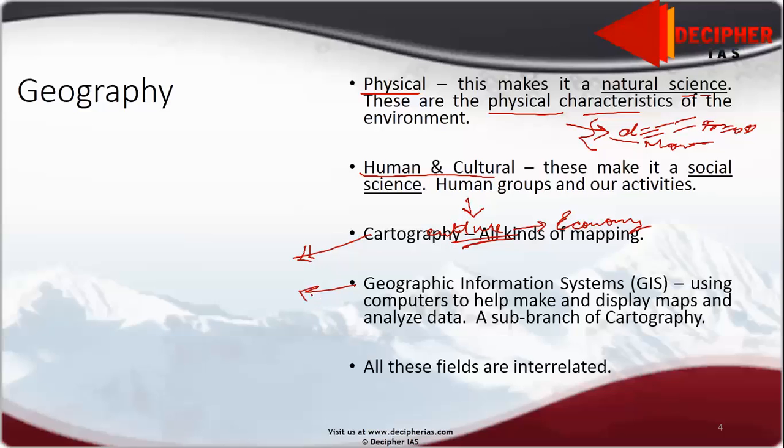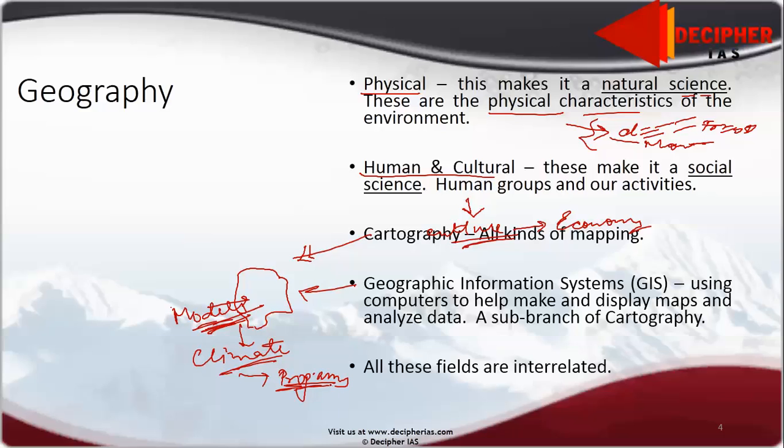The other one is the geographic information system. Here we use satellites to make exact and accurate maps that fit into the computer, and hence we make different models to improve the accuracy of different maps. We are using various programs, but still we haven't found much success in it. As you know, the Indian weather department or forecasting department often misses. Whenever it says it's going to rain, it never happens.